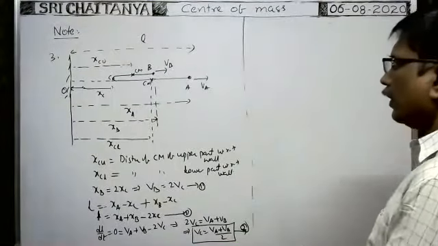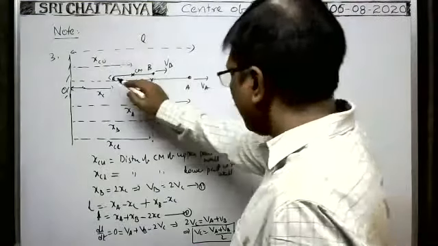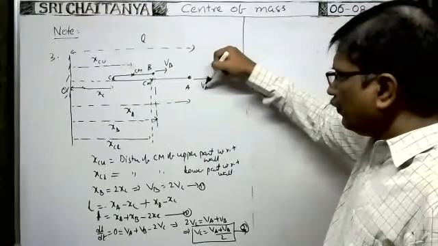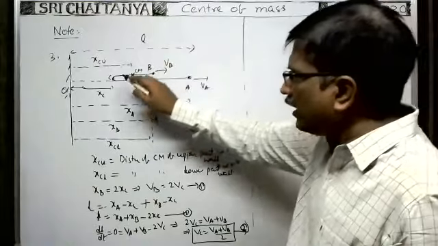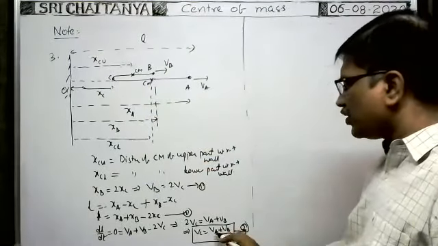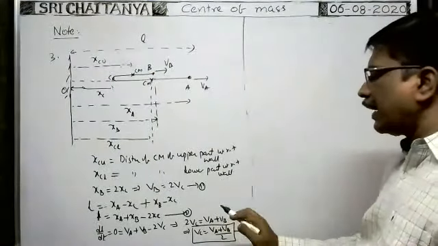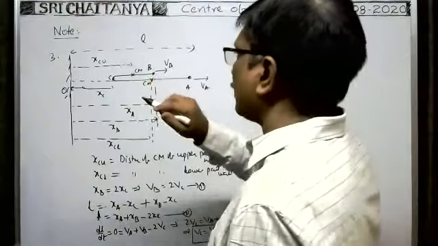Now what is the velocity of edge C? No doubt we will be given the values of Va and Vb. Given the Va and Vb values, what is the velocity of this edge C? Once Va and Vb are given, the velocity of edge C we can calculate by using this formula. That is one. Next, what is the velocity of center of mass of the upper part?